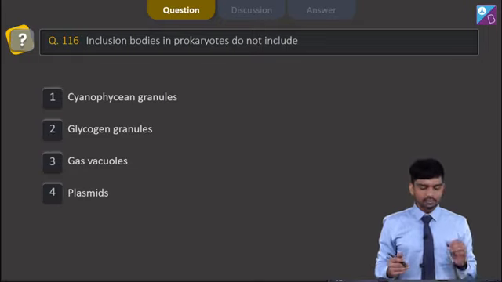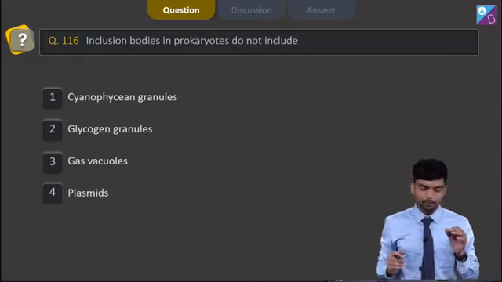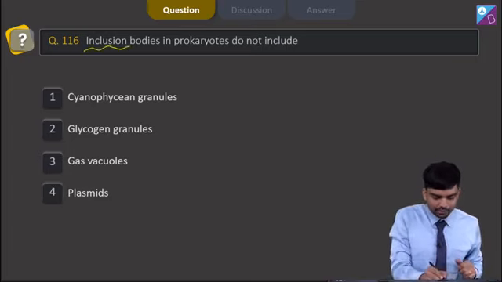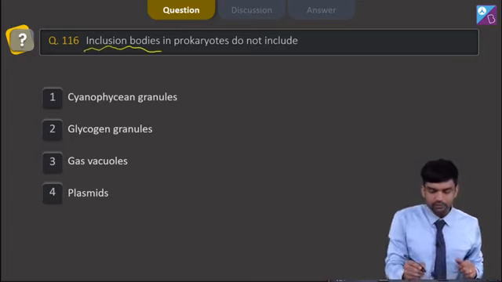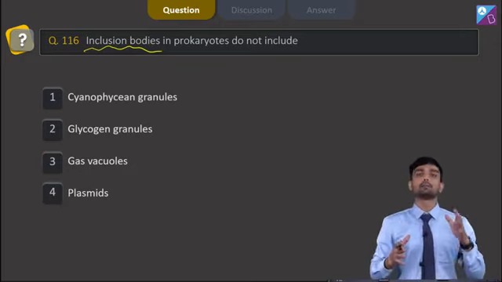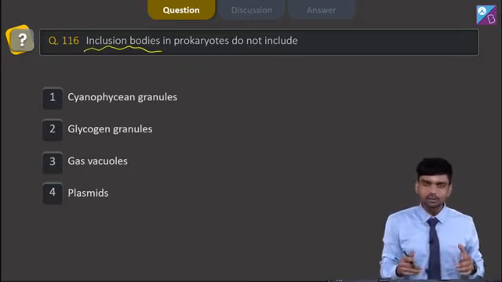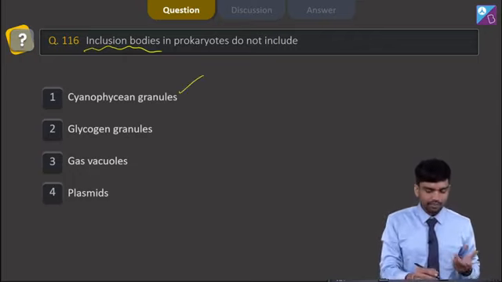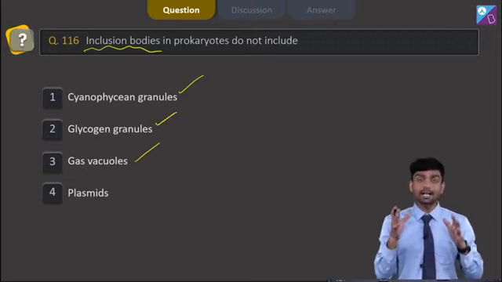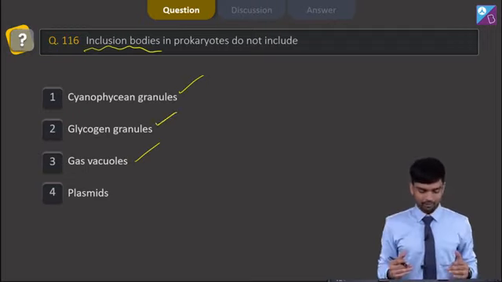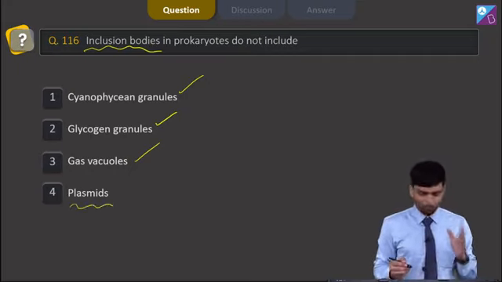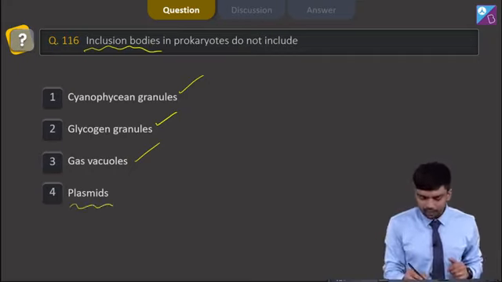Question number 116, which says inclusion bodies in prokaryotes do not include. So understand, when I'm talking about inclusion bodies, these are small structures which are actually associated with the prokaryotic cell, and these are found suspended in the cytoplasm, and they can be in the form of cyanophycin granules. Then we can have gas vacuoles also, and then we can also have glycogen granules, which are actually called inclusion bodies. We have option number 4, which says plasmids, which is wrong, because plasmids are